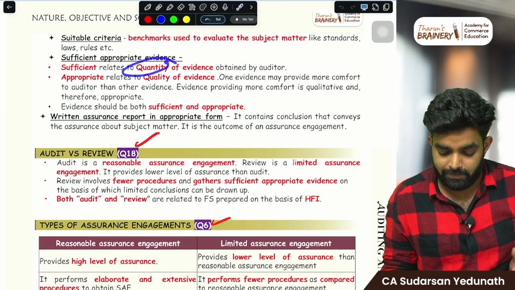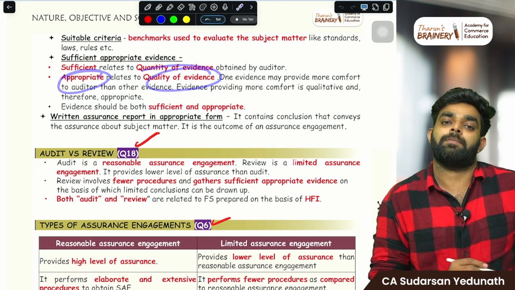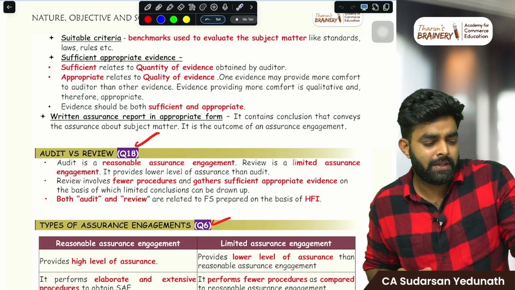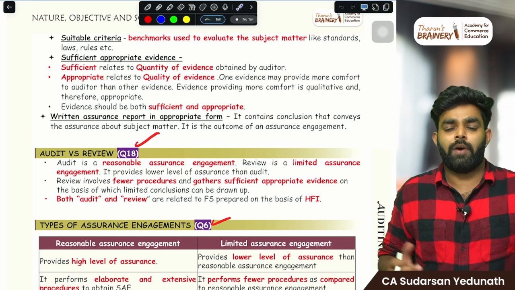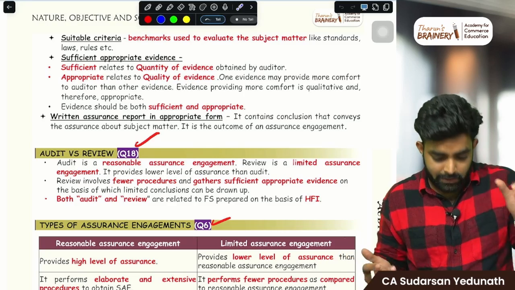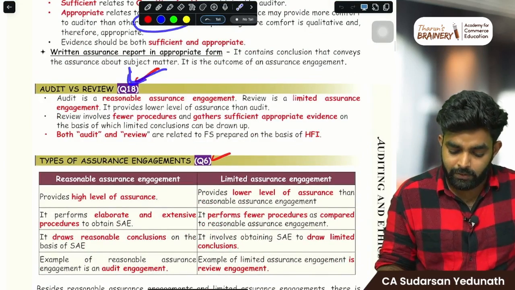That is sufficiency, to get satisfied. Appropriateness refers to quality. What is the quality of evidence? Sometimes if that purchase bill was good, just that one piece of evidence itself is needed. Why do you need the other evidence, right? That is the quality of evidence. Then that's it. Then audit versus review.